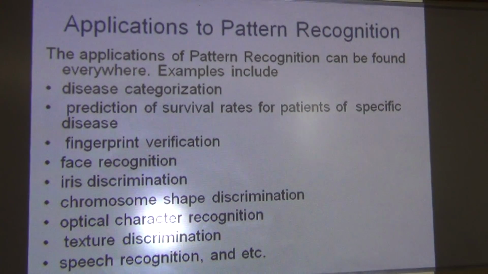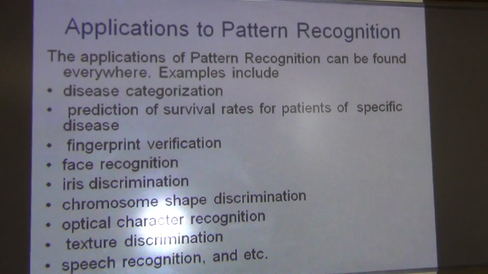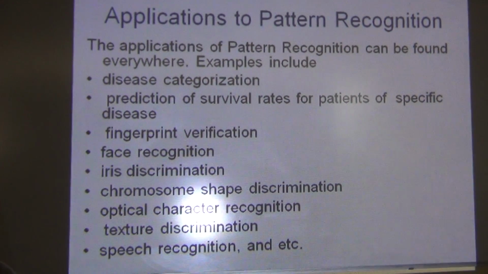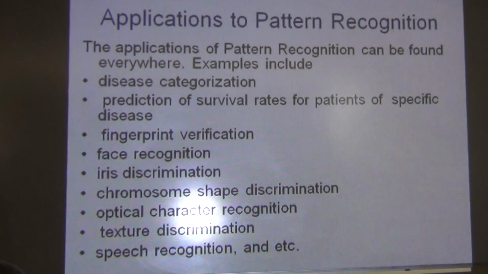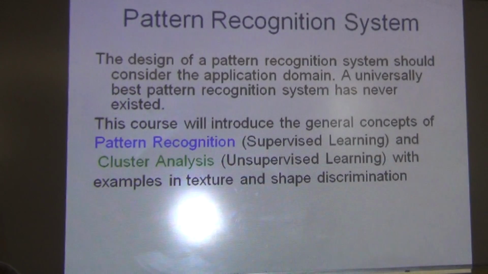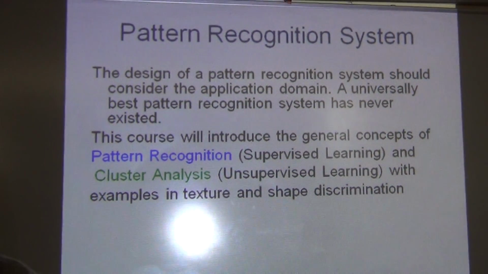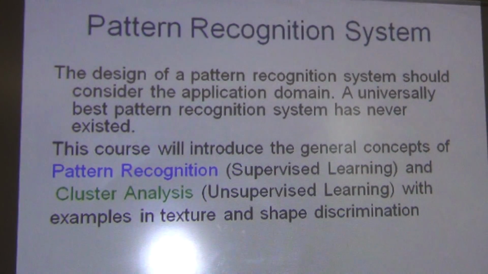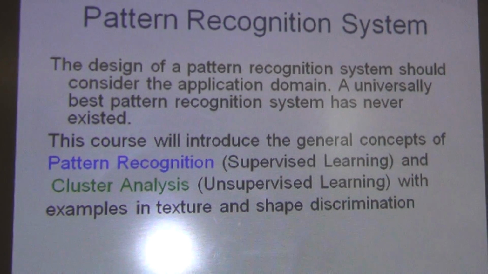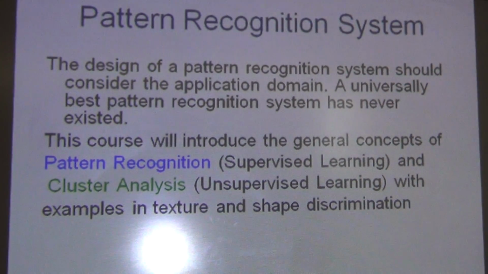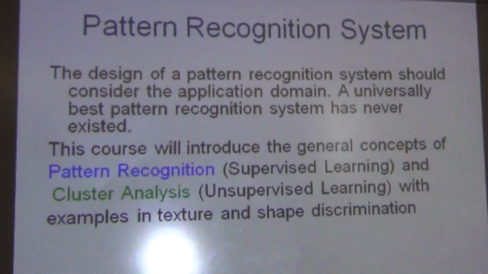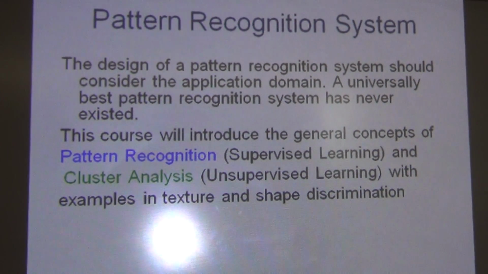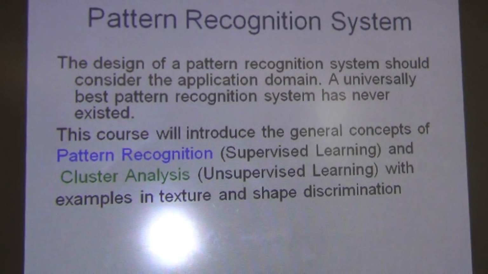Some applications of PR: disease categorization, fingerprint verification, face recognition, speech recognition, optical character recognition, texture discrimination, chromosome specification, etc. So the design of a pattern recognition system should consider the application domain. It is totally based on the application for which we are designing the pattern recognition system. A universally best pattern recognition system does not exist. Till now, no such system has been designed with 100% accuracy.